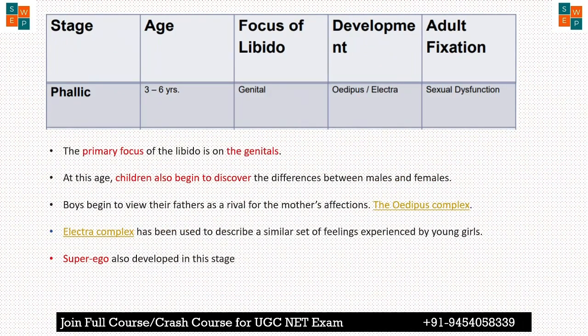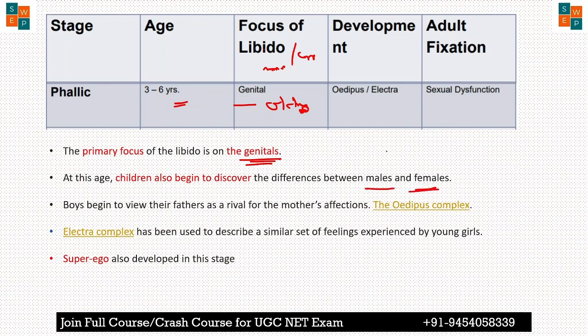this is the third stage that is called the phallic stage. In the phallic stage, from 3 years to 6 years, the focus of libido or the sexual urge is on the genital. Okay. So the primary focus of the libido is on the genital, and then in this stage children also begin to discover the difference between male and female.